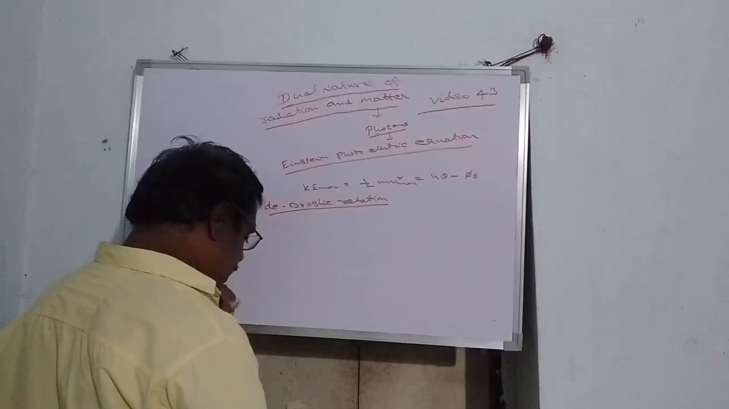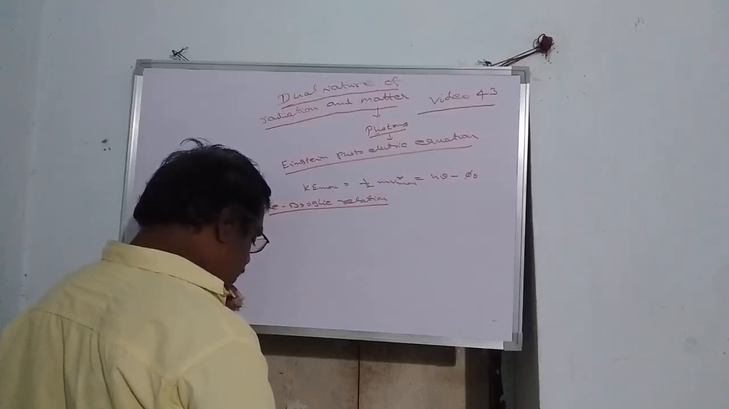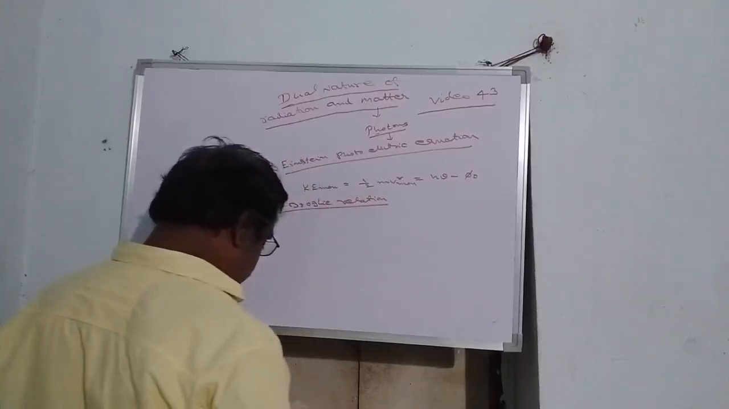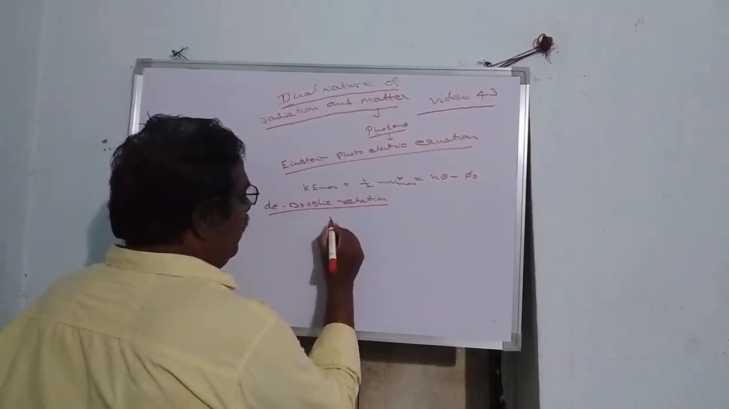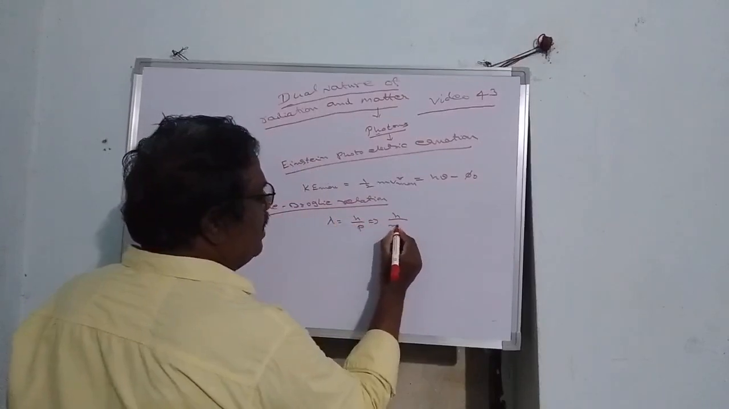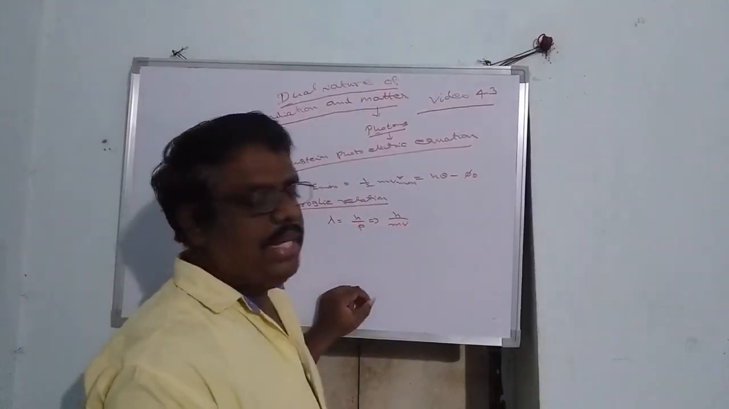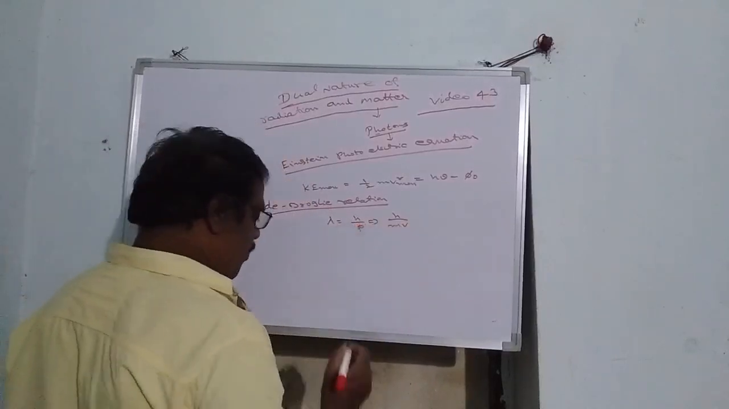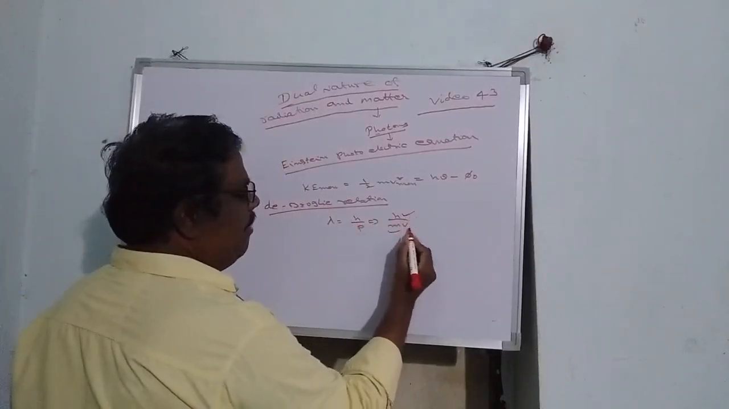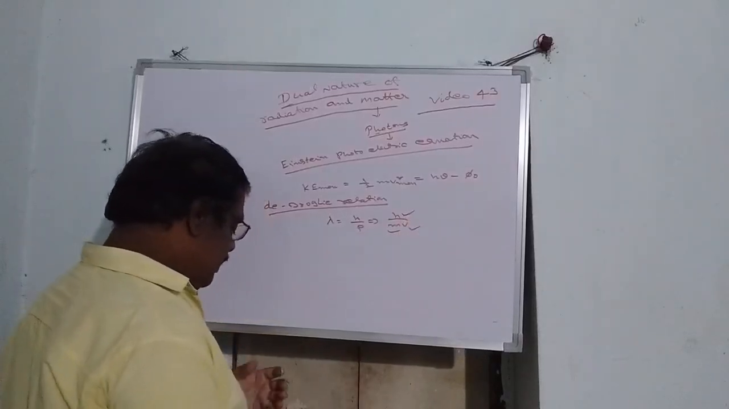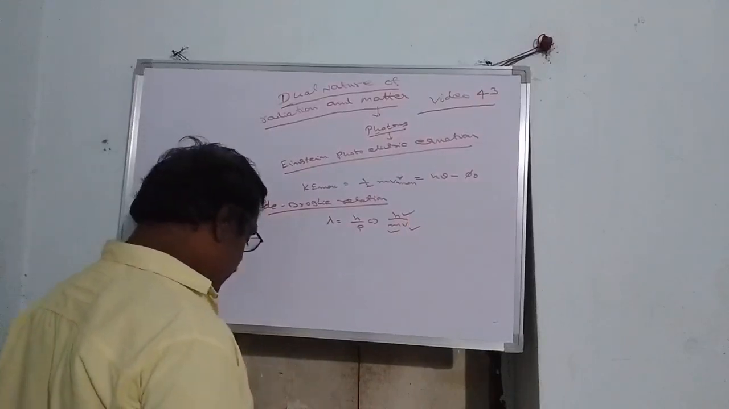According to the de Broglie relation, a moving particle is related to its momentum. The wavelength lambda is equal to h by p, where p is the linear momentum. Momentum is mass times velocity. So lambda is equal to h by p, or h by mv. Here h is the Planck's constant, m is the mass of the particle, and v is the velocity. These are the terms associated with the de Broglie relation.